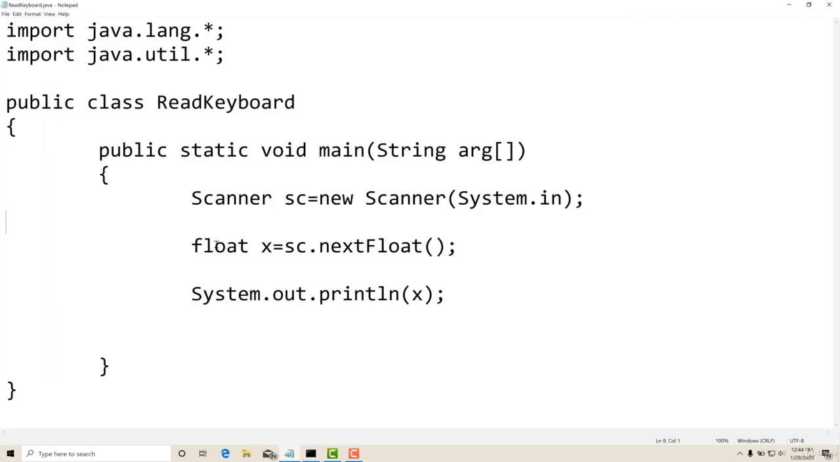Let us try another data type. I will take a String x and just say next. Then let us see what happens.